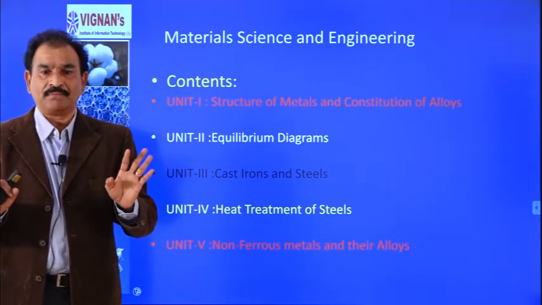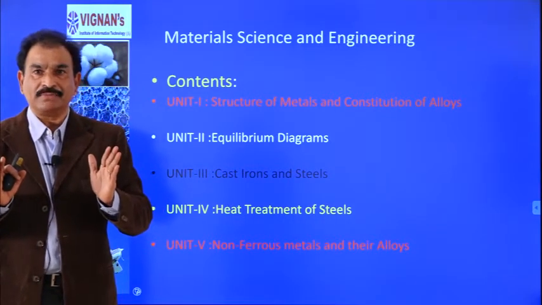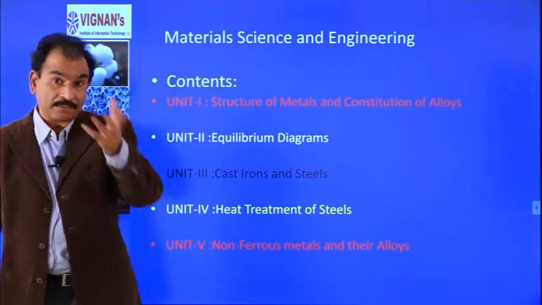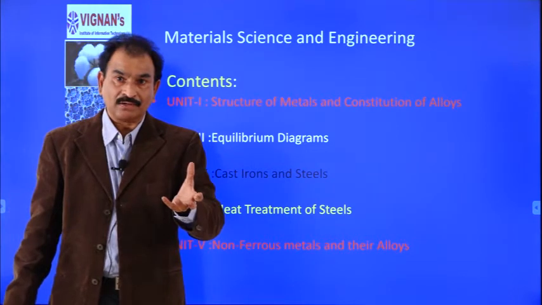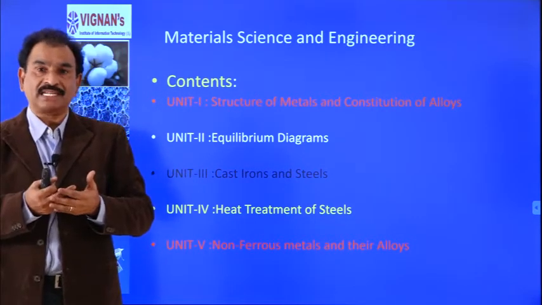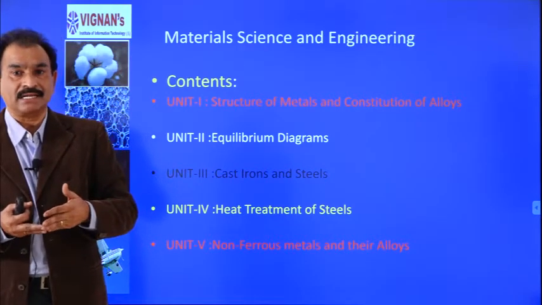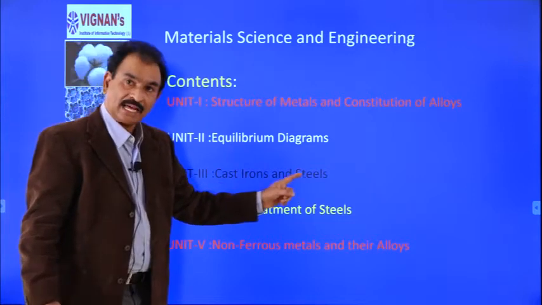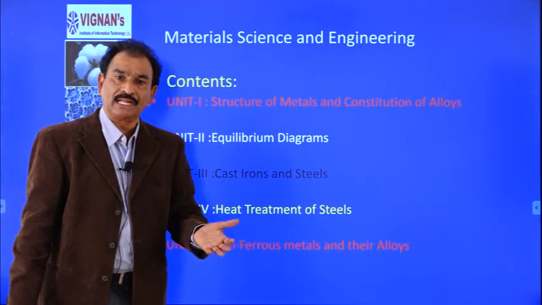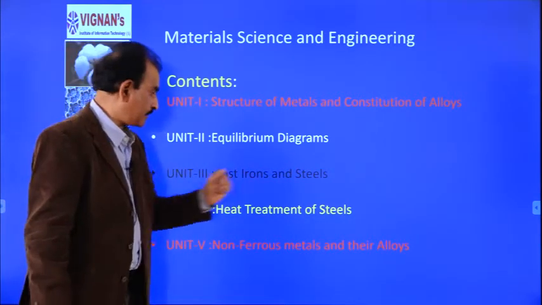If we take the form of tonnage, the maximum tonnage used material in the world is steel. There are various types of steels. Steel itself is an alloy, but you can change the properties of steel by adding some other elements. They are called alloy steels. We will understand normal steels, which are called mild steels. We will also understand the alloy steels and their properties in this unit.